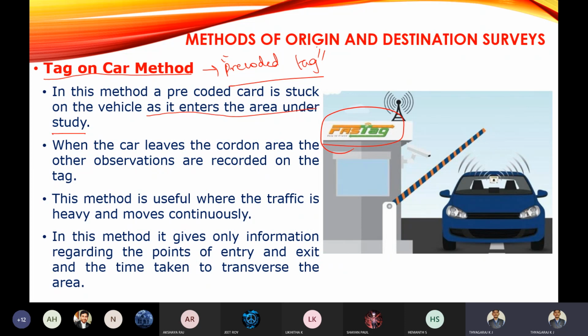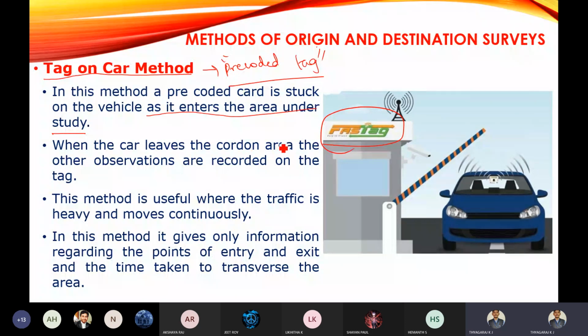The prepaid pre-coded card will be stuck to the front glass of your vehicle.